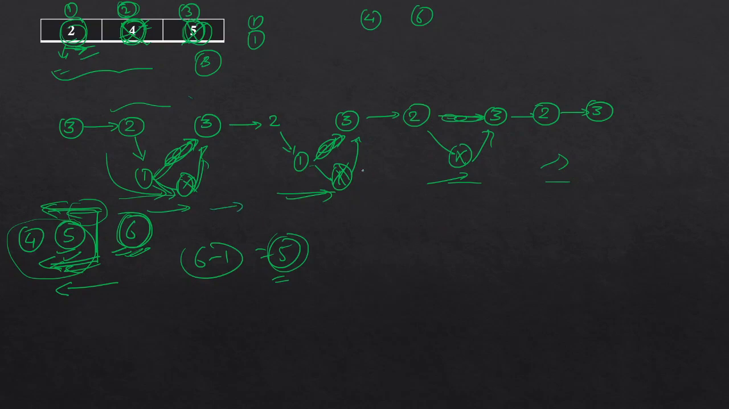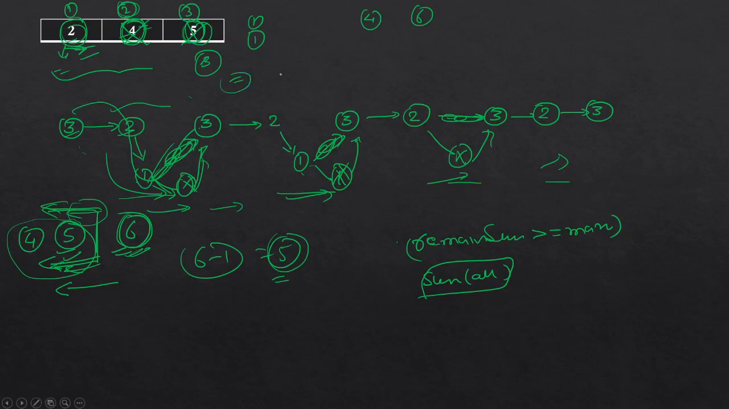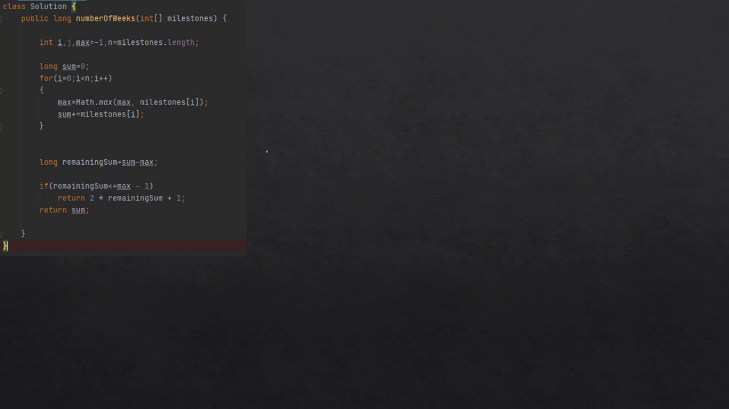That is why when we have this particular situation, that is the remaining sum is greater than or equal to the maximum one, then in that case, the answer will be the sum of all milestones. That is, we can cover all the weeks in this particular fashion. Okay, we'll go from 3 to 2, 2 to 1, then 1 to 3, then 2, then 1, then 3, like this. Try some of the examples, run this, and you will get much more clarity about this. Okay, now let's see the code.